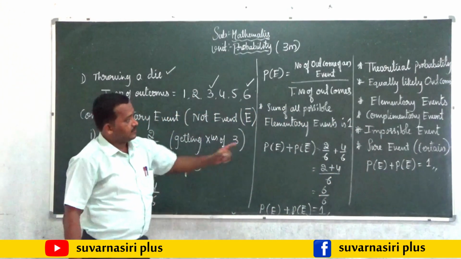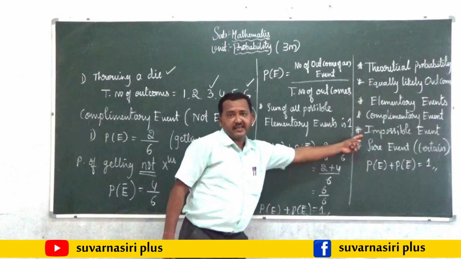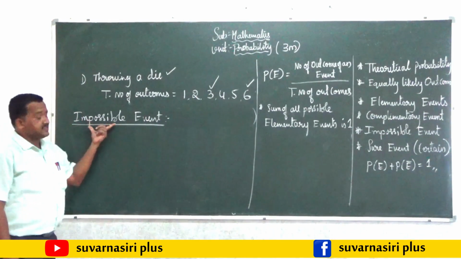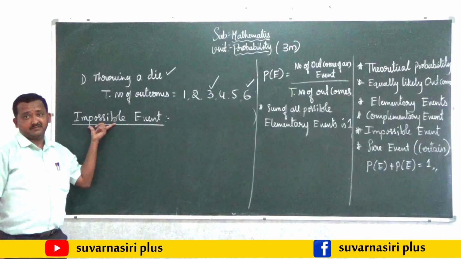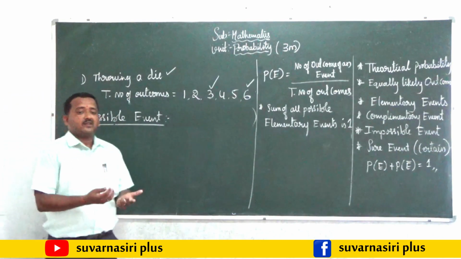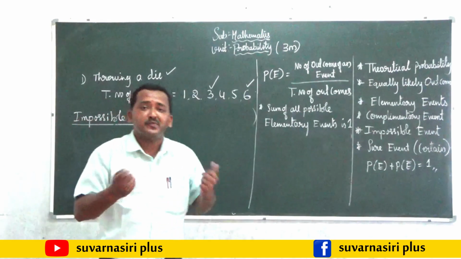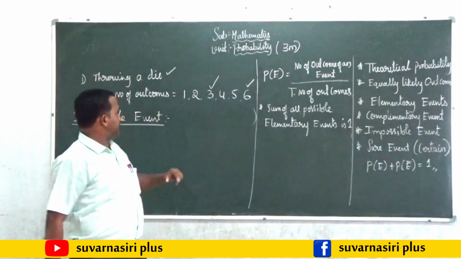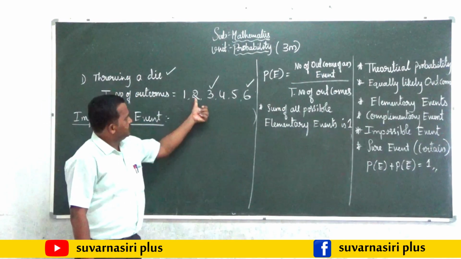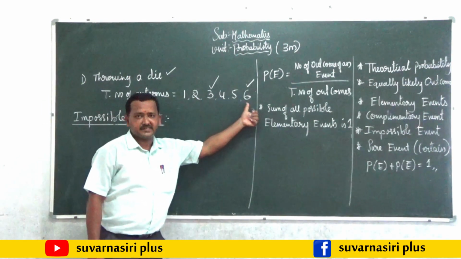Next, let us see what an impossible event is. The word itself says impossible, which means the event I am taking is impossible. Let us take an example: throwing a die. The outcomes are 1, 2, 3, 4, 5 and 6.